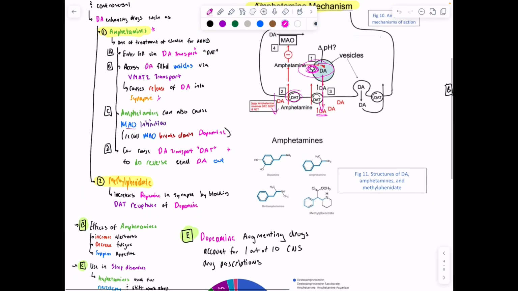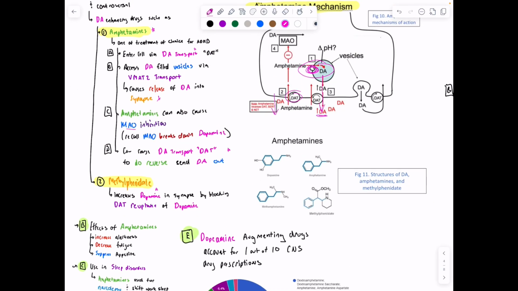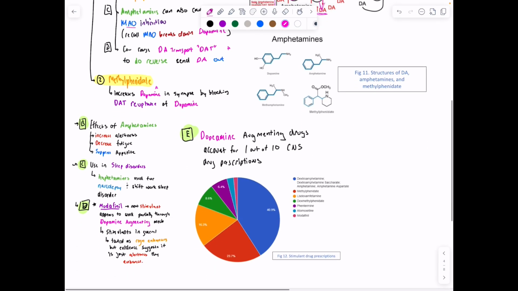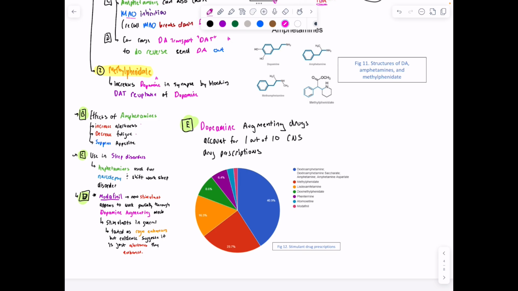All right, so then we have this drug, methylphenidate, which is increasing dopamine in the synapse by blocking dopamine transporter-mediated reuptake of dopamine. Other effects of amphetamines: increased alertness, decreased fatigue, suppressed appetite. You can use amphetamines for sleep disorders, narcolepsy, and shift work sleep disorder.